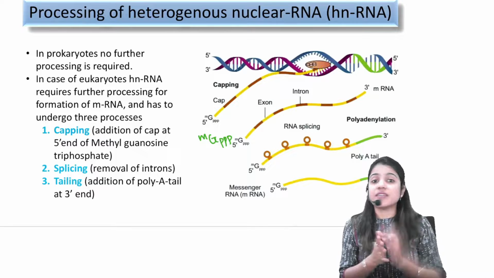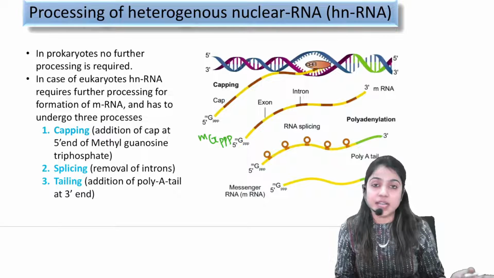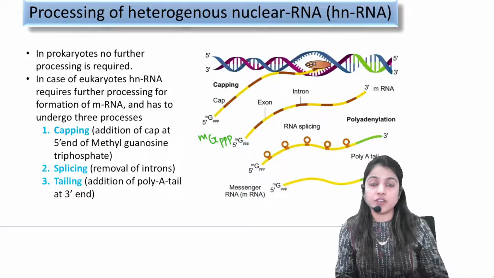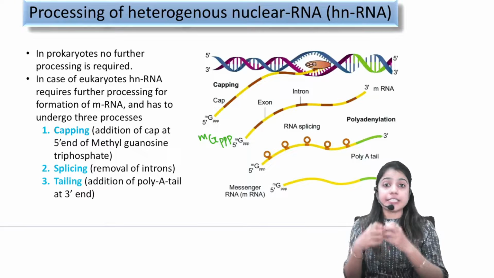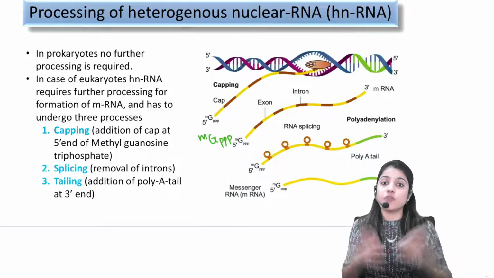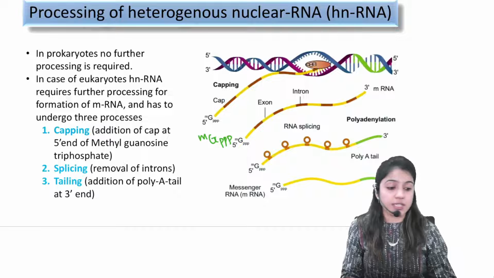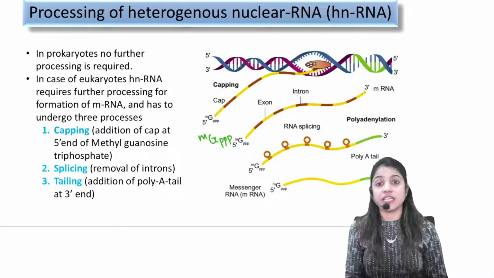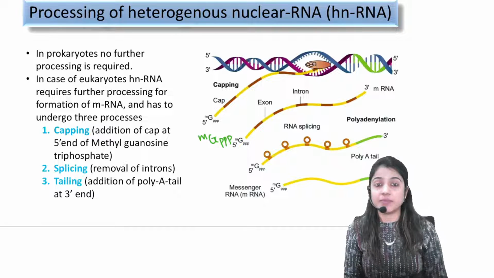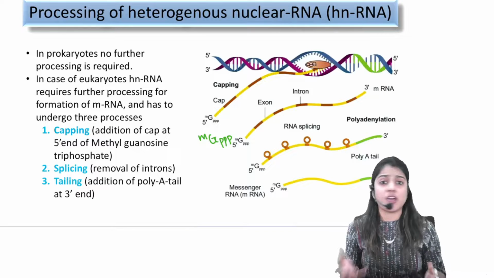See, after transcription, the translation process has to follow. That is for formation of proteins. For that, I need a continuous sequence of coding nucleotides, which are coding for the proteins. So for that process, I don't want these introns because they will interrupt the process of translation. So they have to be removed because they are of no use.